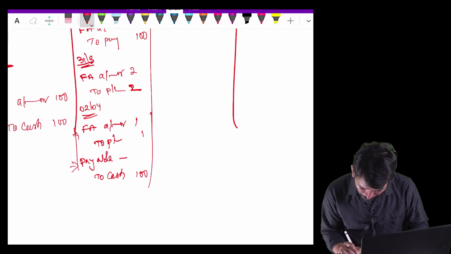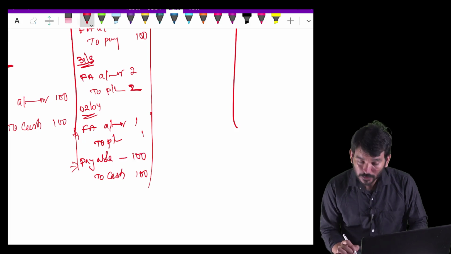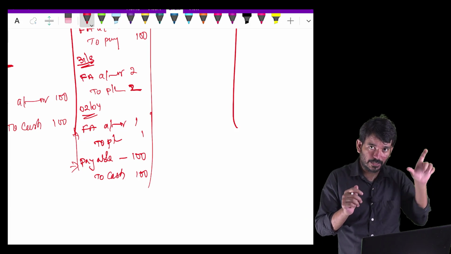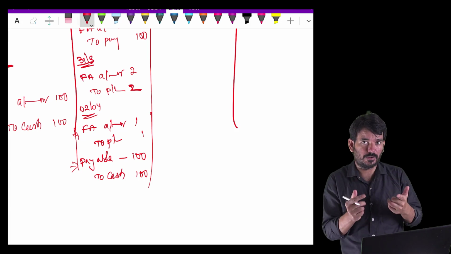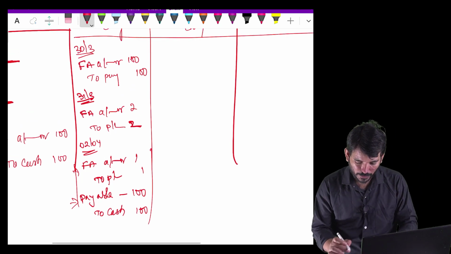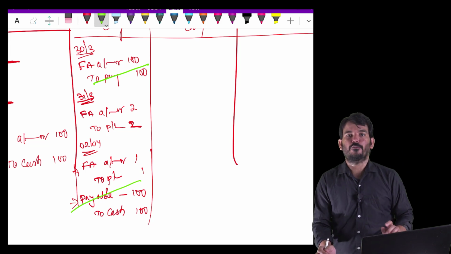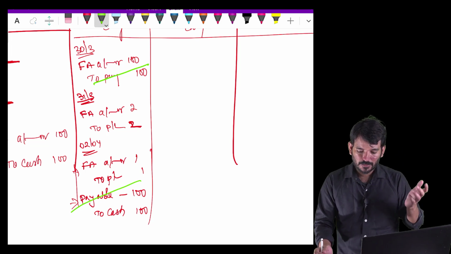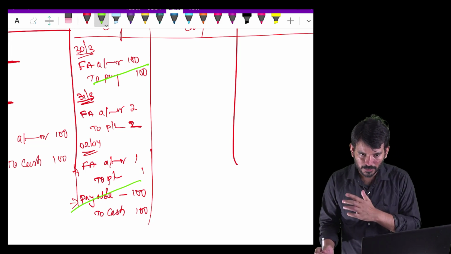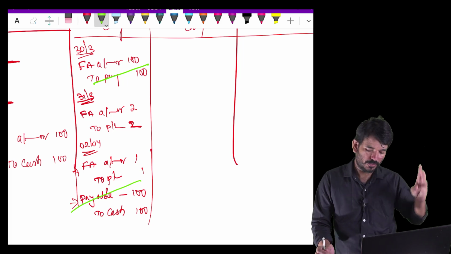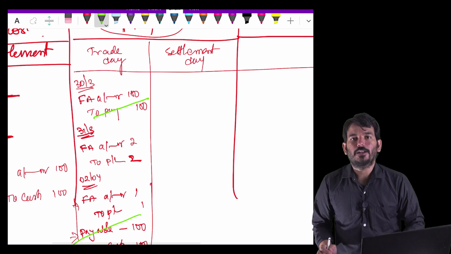Sir, why not 103? Though the fair valuation is 103, you entered into an agreement to pay 100 only, right? So you will make the payment of only 100. In simple words, the payable will be nullified. Which means our financial asset is shown in the books at 103, 100 is going out, 3 rupees is coming to your P&L. So that is your trade day accounting.